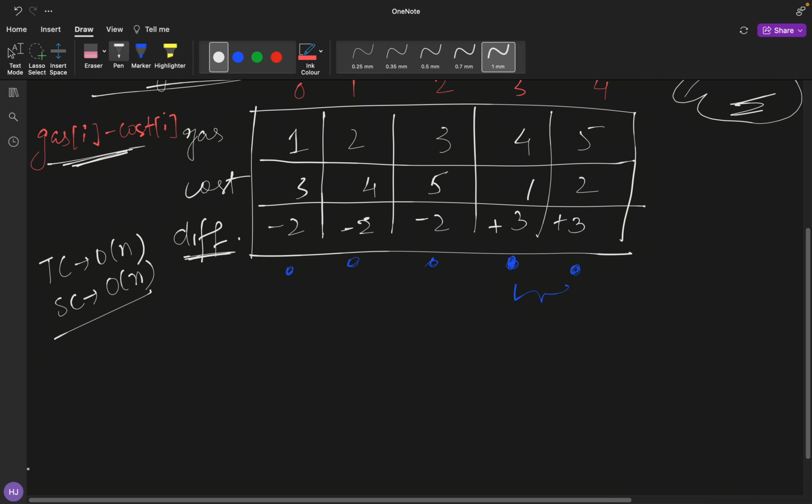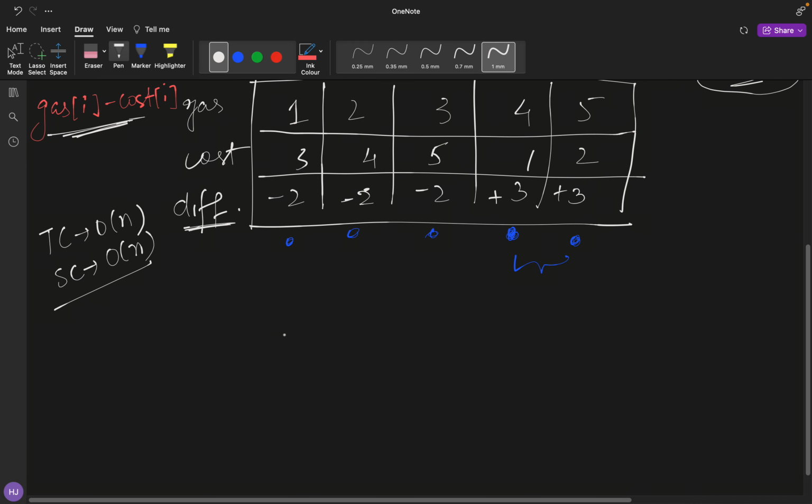So what we can do in order to optimize the space is simply take a variable and store the total amount of gas in some variable, total gas, and we'll keep on adding the difference to this.